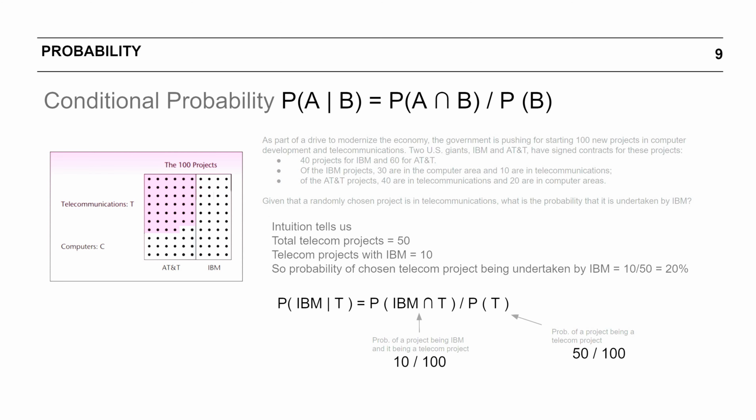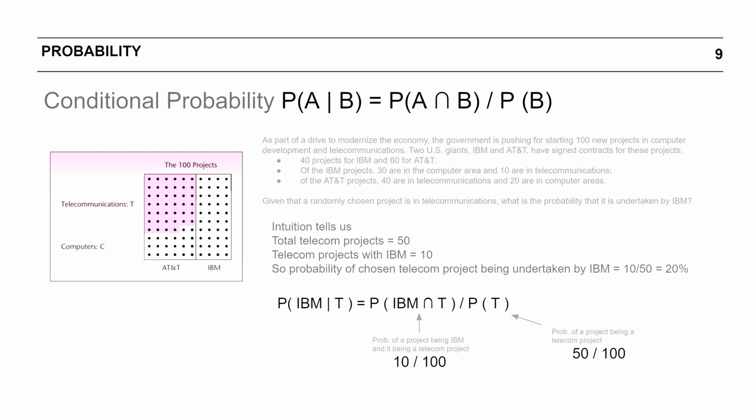This brings us to the final rule, which is also the conditional probability. It states probability of A given B is probability of A and B happening together divided by probability of B, the latter. So let's understand it more concretely with an example.